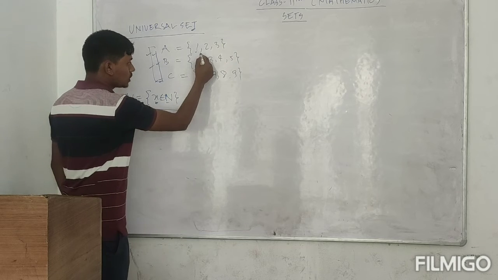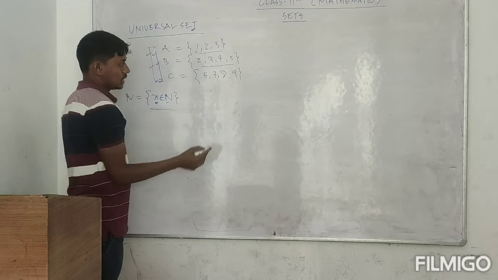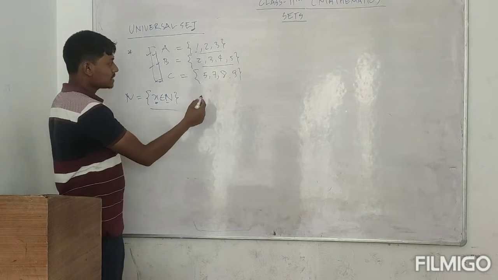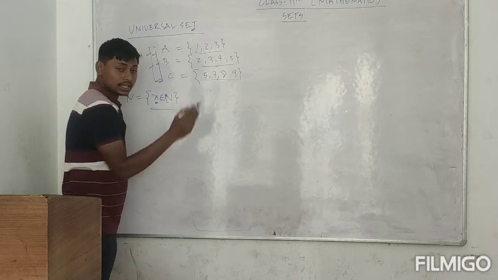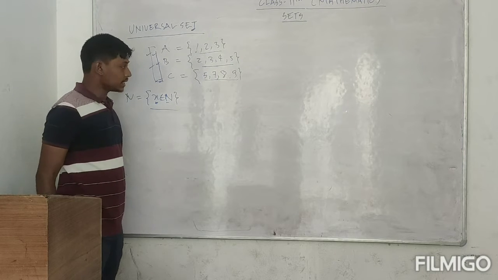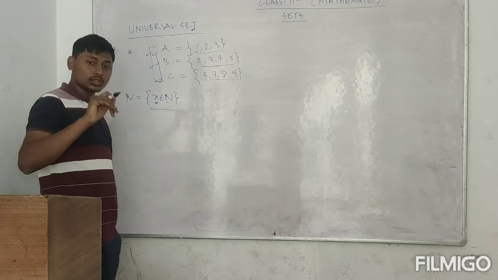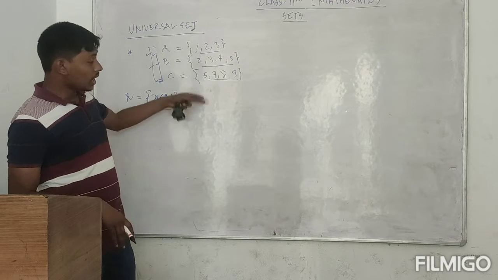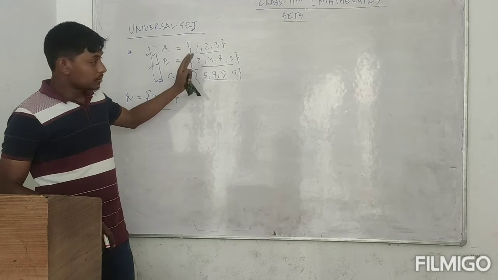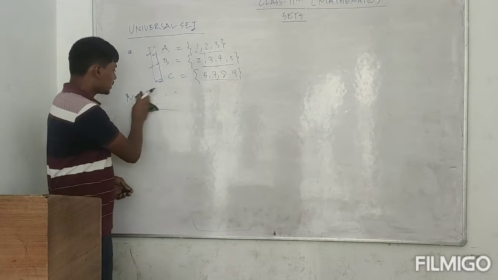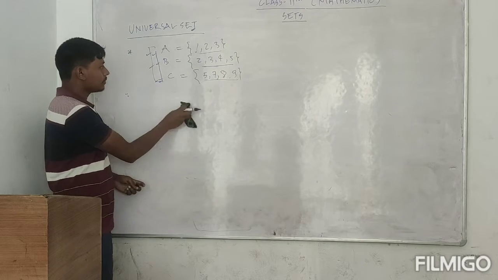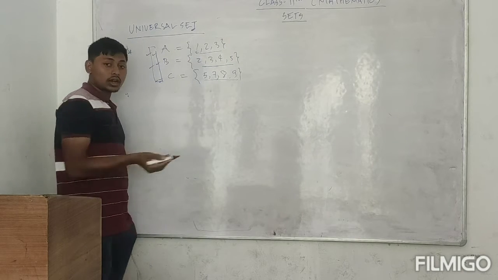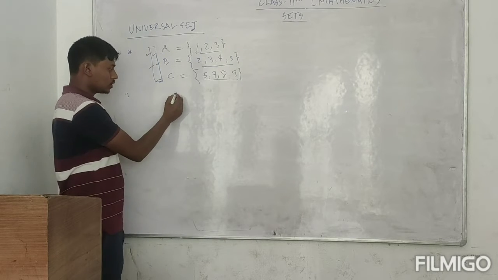So any set which has all these elements will be the universal set. If I am taking the set of natural numbers, that will also be a universal set. But in this case, if I have to define all the elements, what are all those elements? So write all those elements.